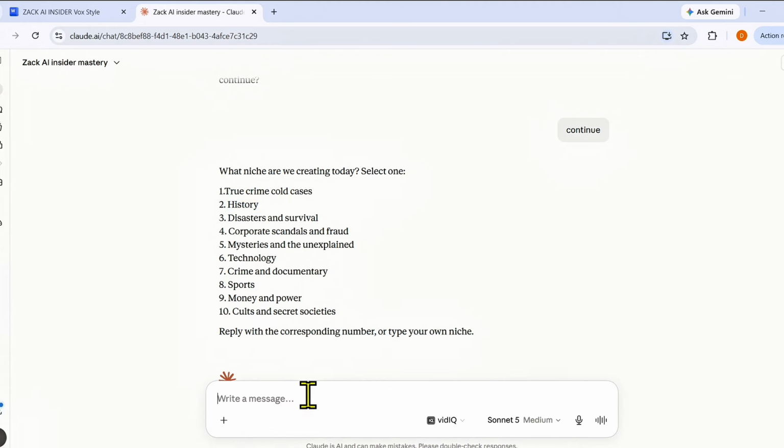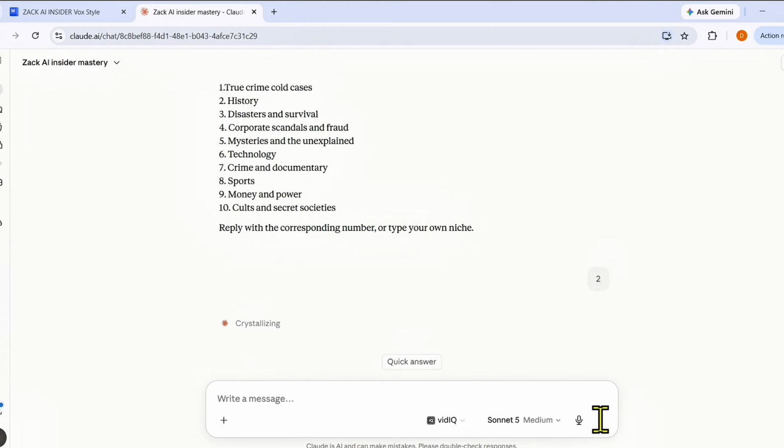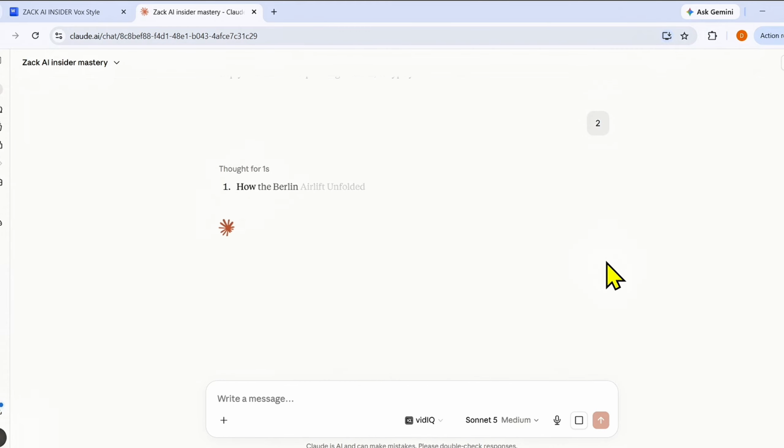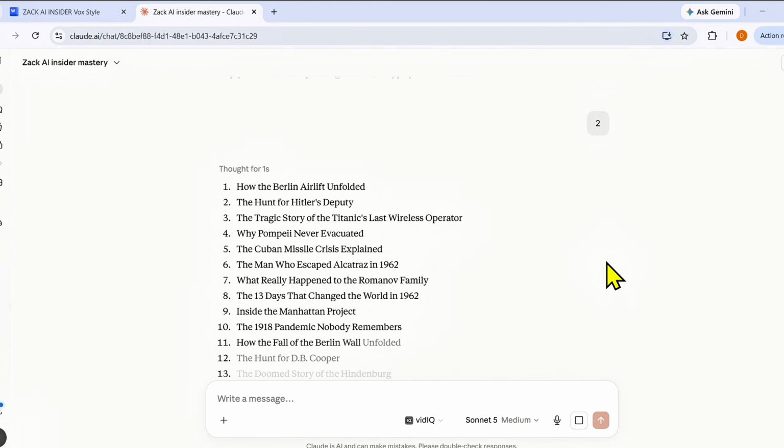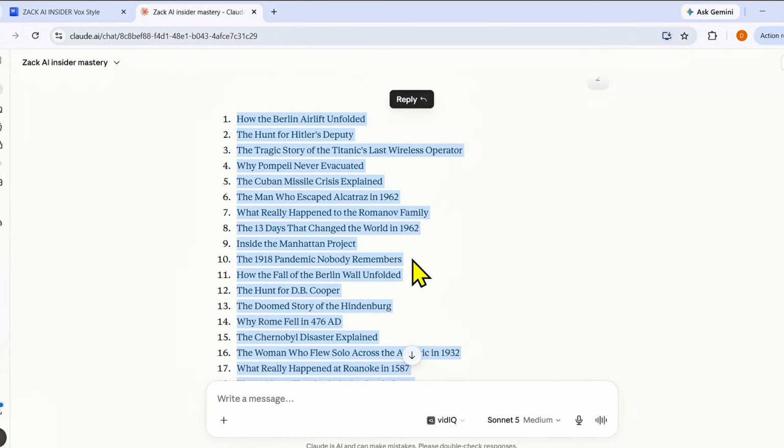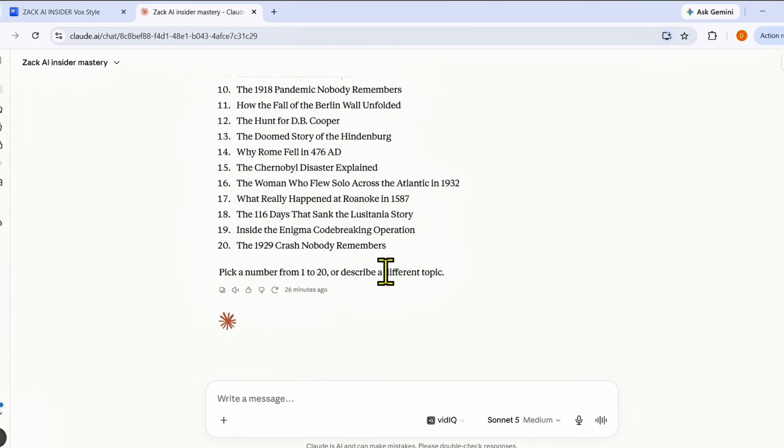For now, for this tutorial, I am selecting history niche. For this, I will type 2. After selecting niche, Claude will generate and give you 20 highly clickable video ideas. Now you have to select the idea of your choice from these. If none of these ideas seem interesting to you, then you can simply ask Claude to generate more ideas. I will select number 4 here.